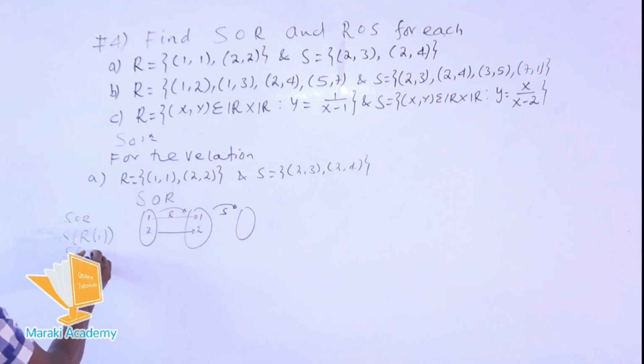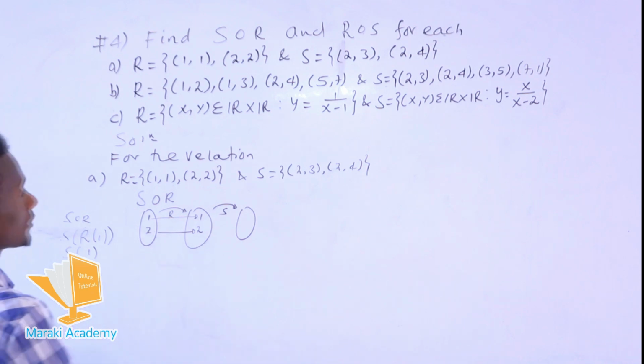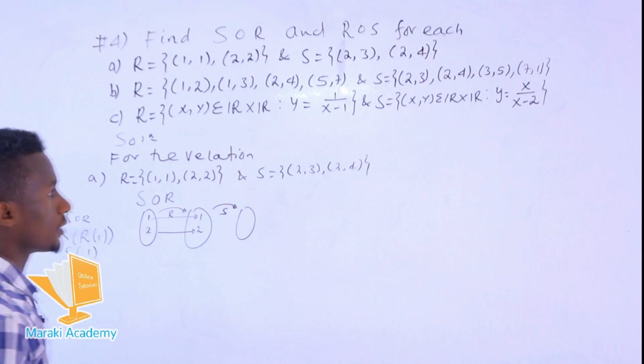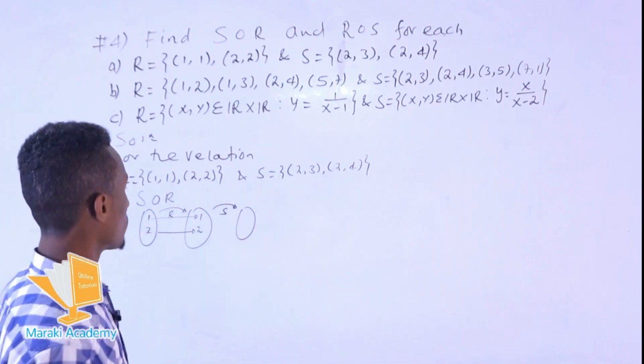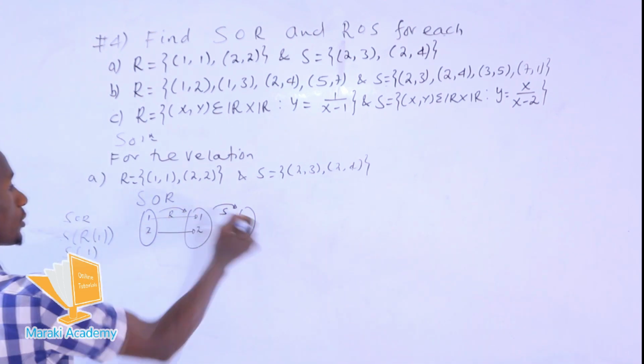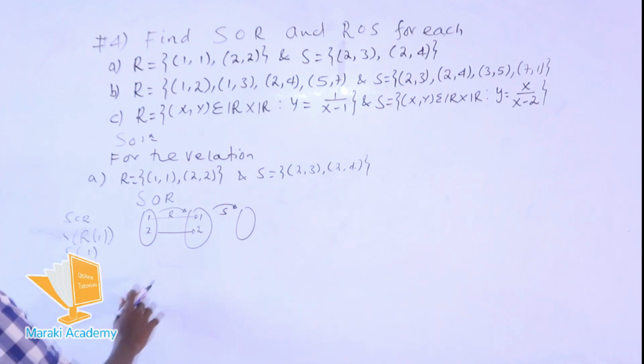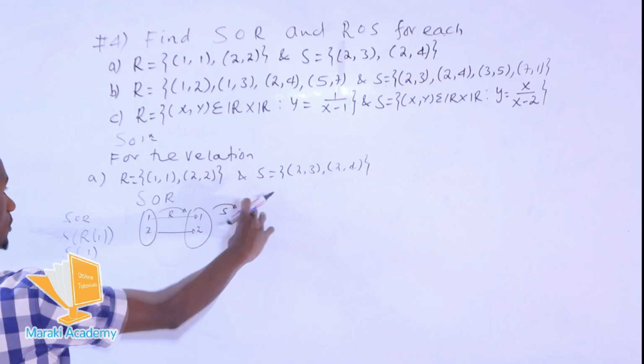1, right? So we have 1 here. So what about S at point 1? S at point 1? No. So there is no, the domain of S is at 1. So this point is not mapping to the relation S. So there is no element which is assigned to the set of this.